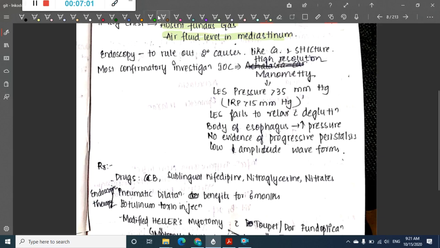Then what is the confirmatory investigation? The investigation of choice is high resolution manometry, where you see lower esophageal sphincter pressure to be more than 35 millimeters of Hg. Integrated relaxation pressure will be more than 15 millimeters of Hg. The lower esophageal sphincter fails to relax with deglutition, and the body of the esophagus shows increased pressure. There is no evidence of progressive peristalsis also. All these are the features you see in achalasia cardia on manometry.